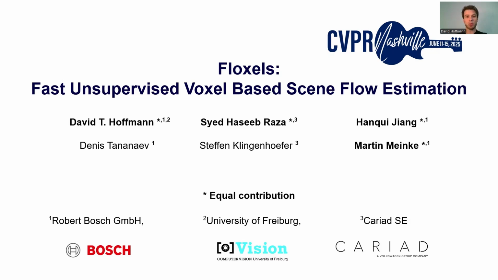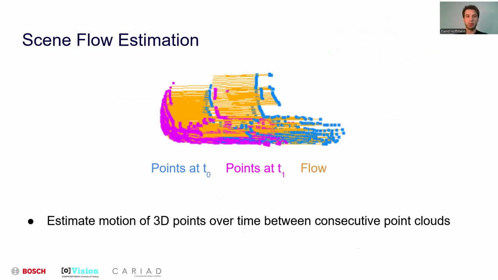Welcome to the presentation of our CVPR paper, Floxels, Fast Unsupervised Voxel-Based Scene Flow Estimation. In this work, we investigate the problem of scene flow estimation. But before diving into the details, what exactly is scene flow estimation? Scene flow estimation describes the task of estimating the motion of points in between two consecutive point clouds.